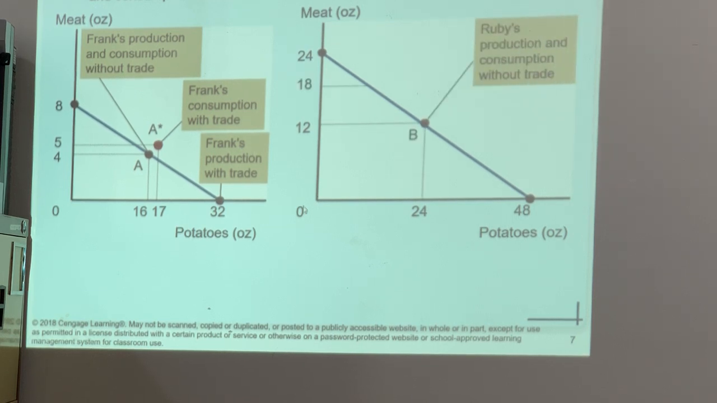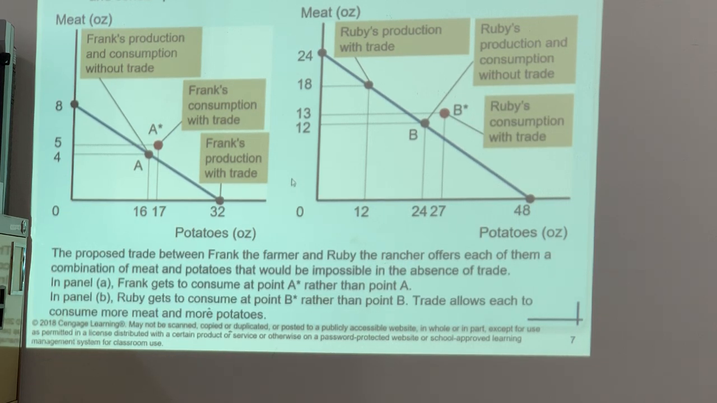Now, if they can consume at the rate we just mentioned in the previous chapter, even though this is the production possibility frontier, Frank can consume over here. In a similar manner, with trade Ruby is able to consume this much, B star. So we can see that they can consume more of both goods if they specialize and trade with each other.